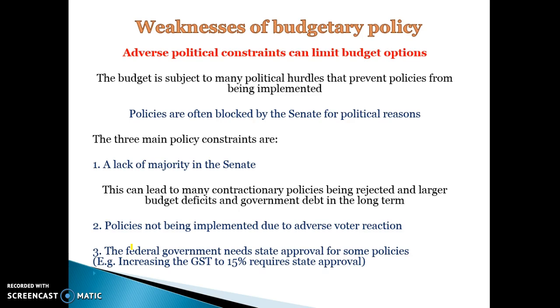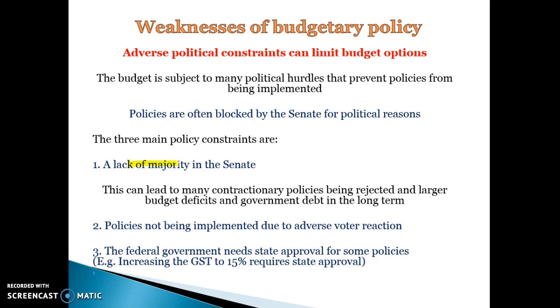So what I mean by that is that policies are subject to a lot of political hurdles. So any policy that's implemented needs to go through the Senate, as well as the House of Representatives. There's often a lot of policies that the government will implement that take a long time to get through both the House of Representatives and the Senate. They can be blocked for a range of reasons. They may have a lack of majority in the Senate, so not enough people vote for it in the Senate or the upper house. So there may be certain contractionary policies that get rejected because the Senate doesn't pass them.